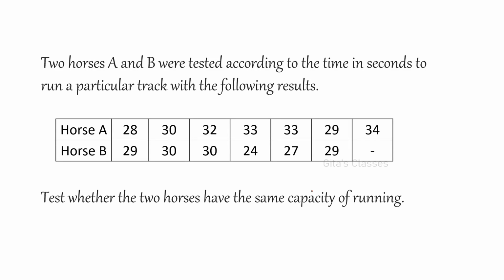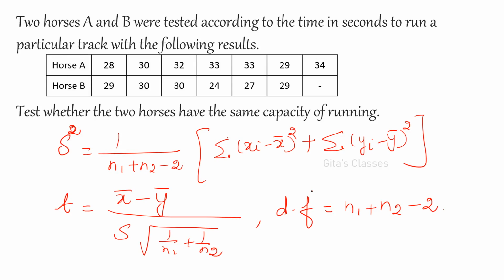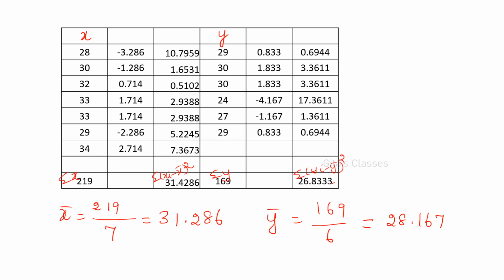Here difference between two samples, s squared is equal to, this is the formula. These are the formulas. You have to please remember these formulas. Okay, and calculations accordingly you have to calculate. And yes, this is sigma xi minus x bar. Here actually this is xi minus x bar, xi minus x bar, this is xi minus x bar the whole square, and this is yi minus y bar, and the yi minus y bar the whole square.